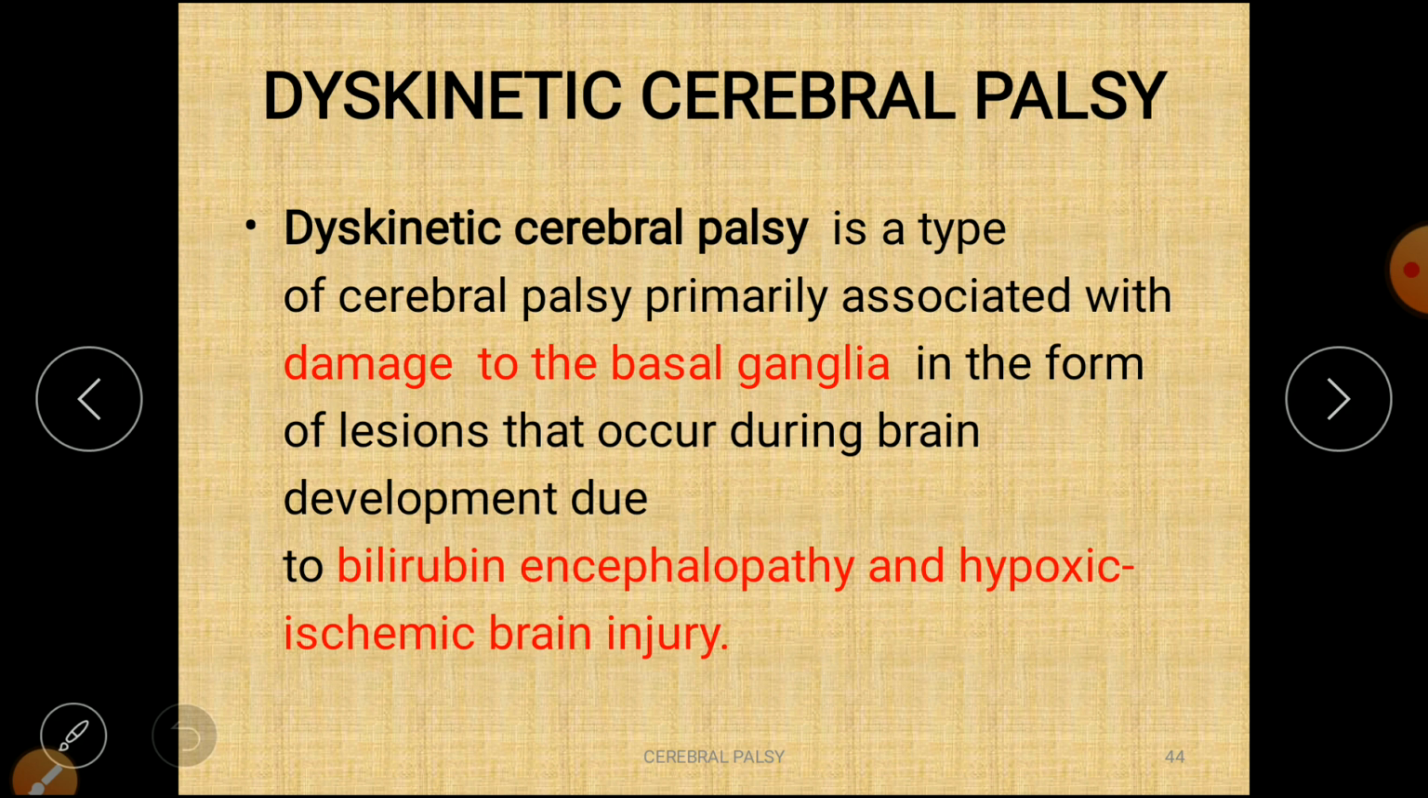The third type is dyskinetic cerebral palsy. It is a type of cerebral palsy primarily associated with damage to the basal ganglia. The basal ganglia particularly control movement. If it is damaged, dyskinesia occurs in the form of a lesion that occurs during brain development due to bilirubin encephalopathy and hypoxic ischemic brain injury. This is the region of the basal ganglia damage.